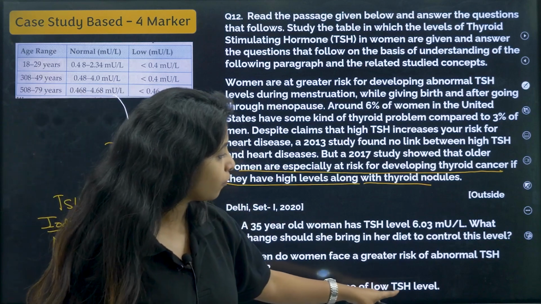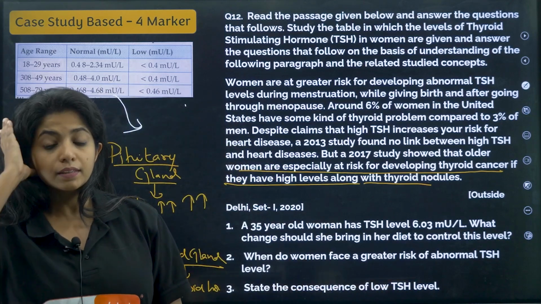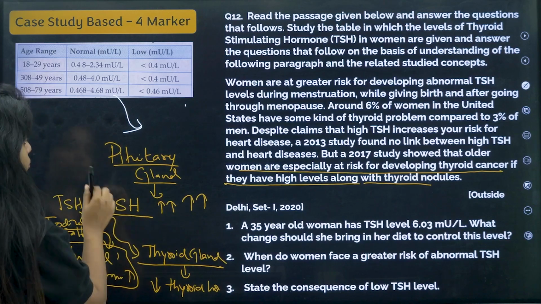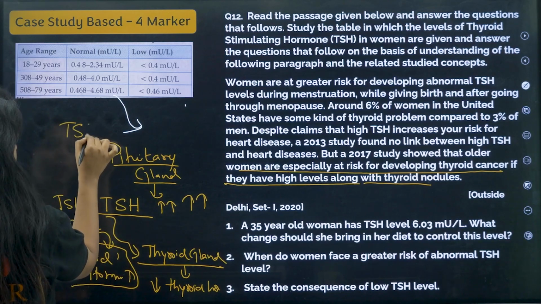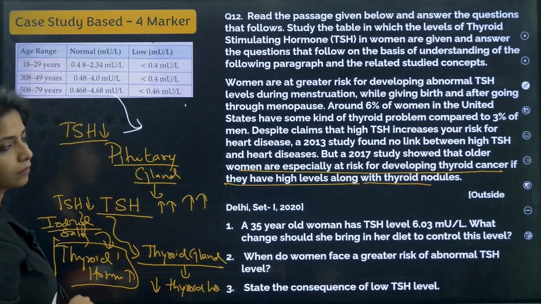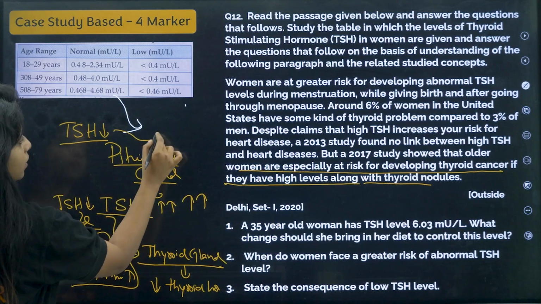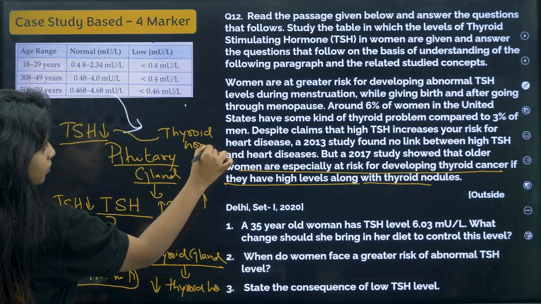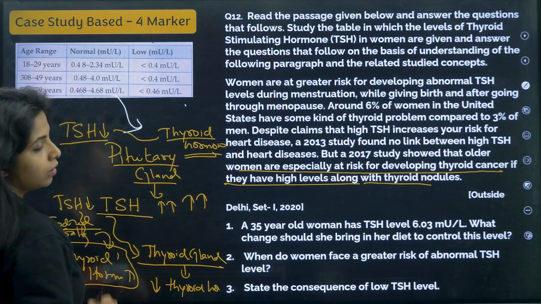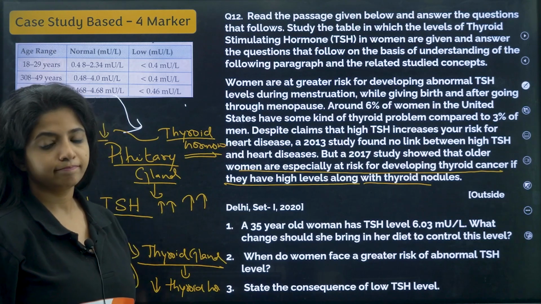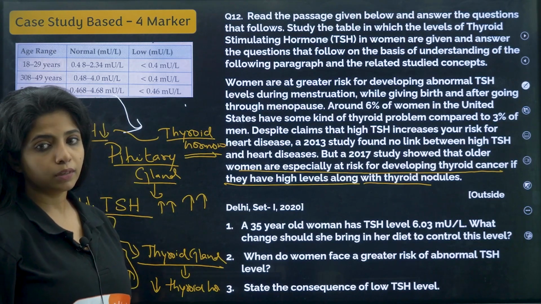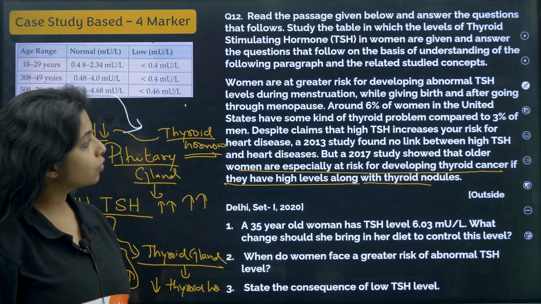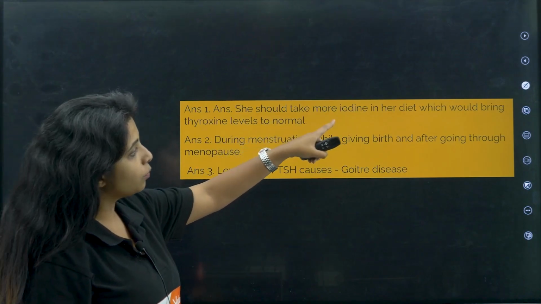State the consequences of low TSH level. If suppose TSH is low, what will happen? Do you think thyroid hormone will be made? Problem. That's also a problem. So you should be having enough amount of thyroid stimulating hormone. You got it? That's the role of this. So answer, she should take more iodine in her diet.